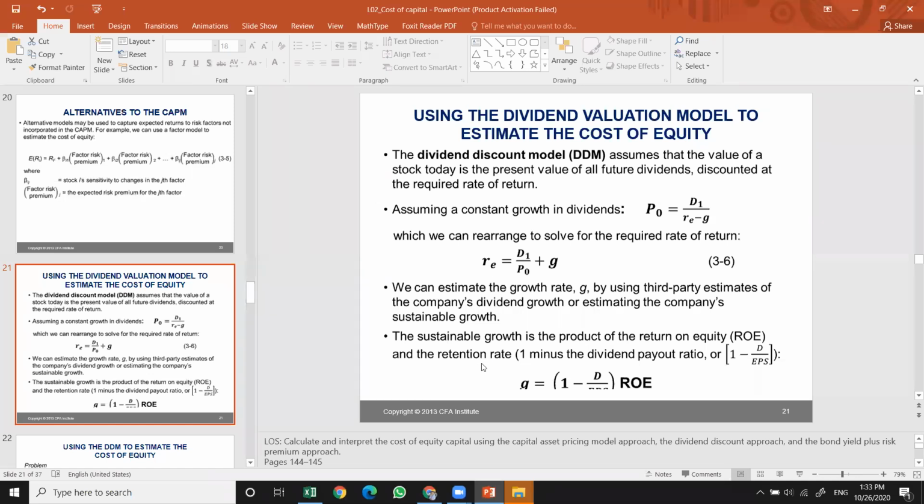The retention ratio means how much money is retained in the company and how much is paid as a dividend after the derivation of the net income.